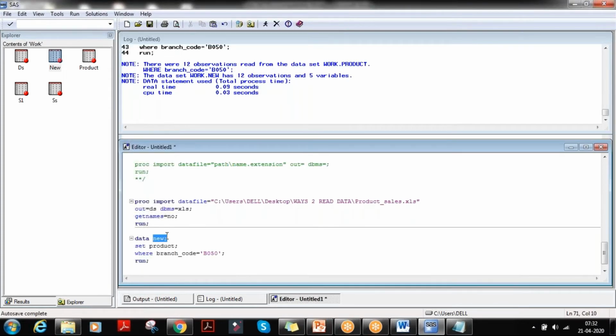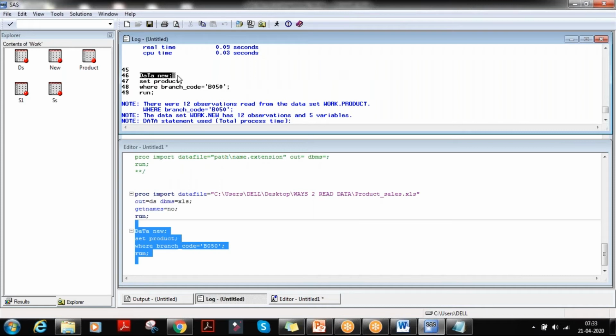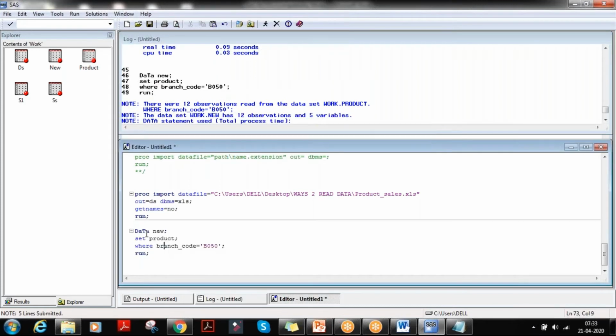So here I can write the word data, D capital A T A, or else I can write it as DATA. If I do that also, there will be no issues. You can see this is blue color, right? If I remove T, it will give you red. Red resembles an error. So if I write it in whatever way I want, it will execute. It executed. See, understood?